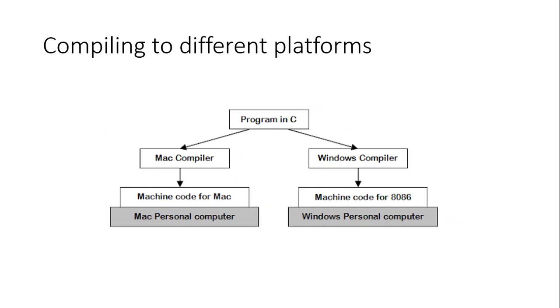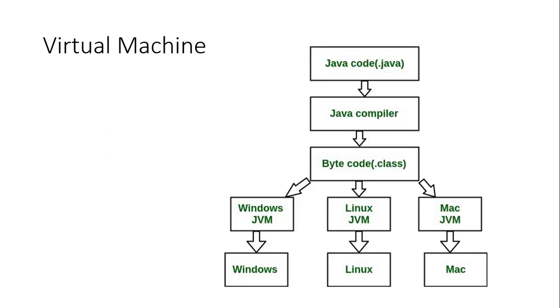That's the idea Java is using. So what we are doing in Java is we write normal English-like instructions in Java, like how you write a C and C++ program. The syntax is almost the same as that of C and C++.